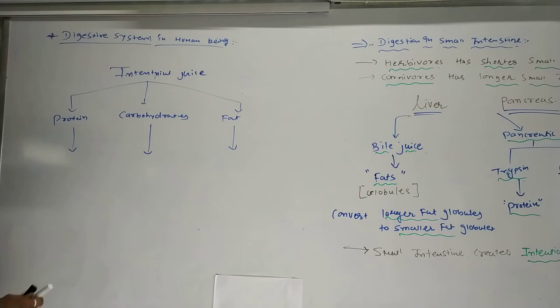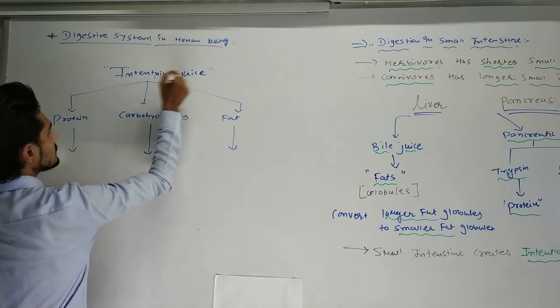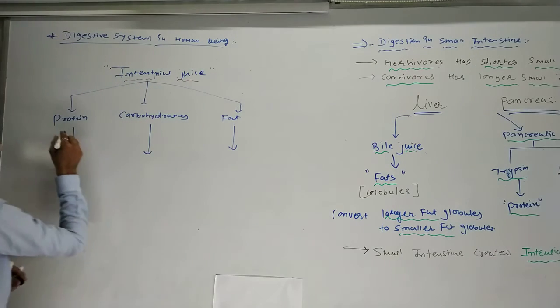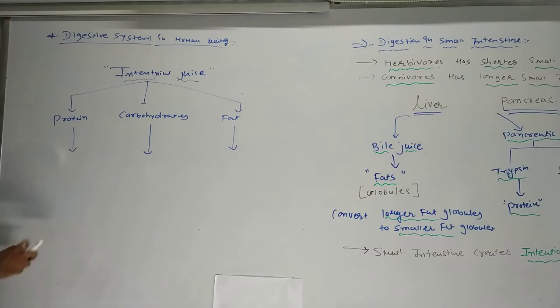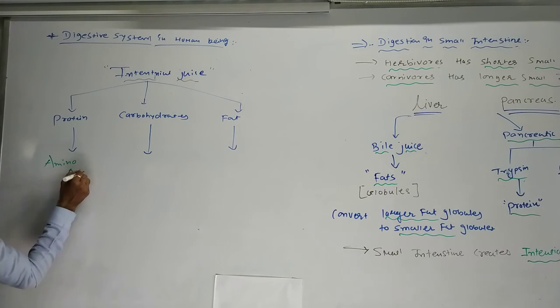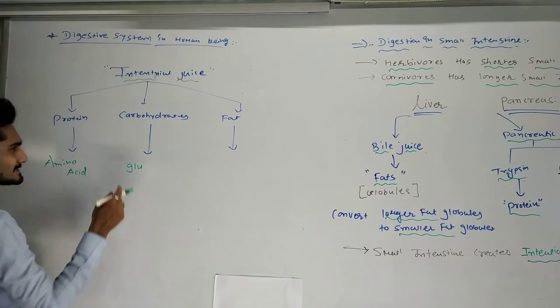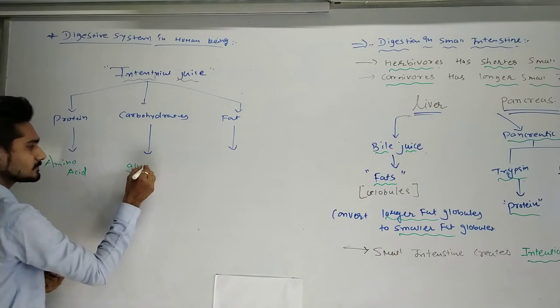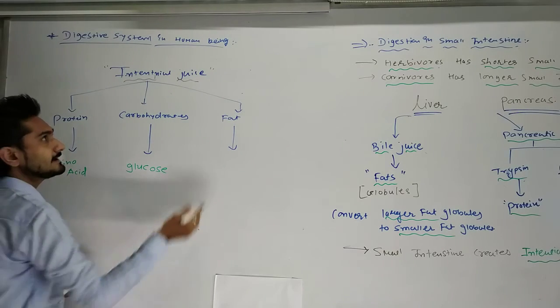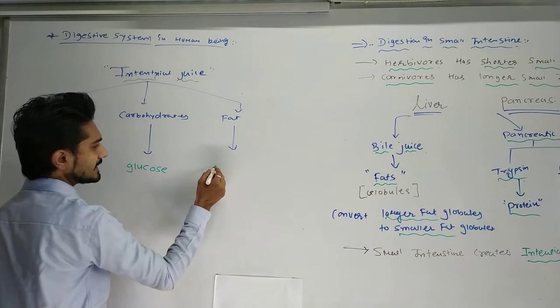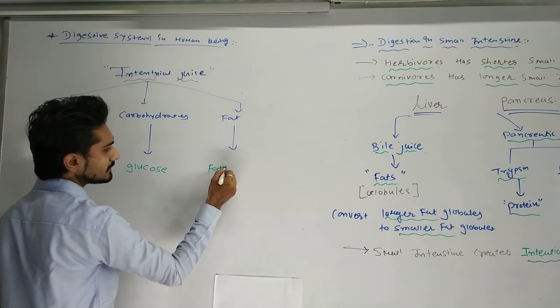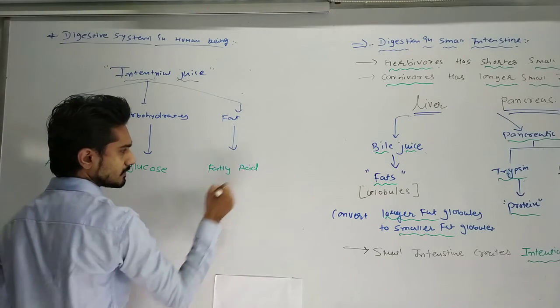Now if you can see clearly, the intestinal juice will convert the protein into amino acid. The intestinal juice converts carbohydrates into glucose, and the intestinal juice converts fats into fatty acid or glycerol.